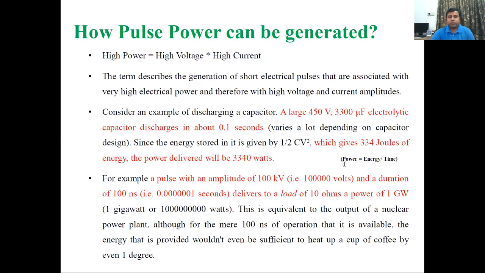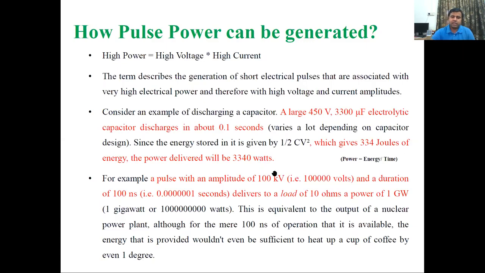We all know that power equals energy by time. If we can release this much energy in 0.1 second, then 334 divided by 0.1 gives 3340 watts of power. So with 450 volt we can generate this much power.